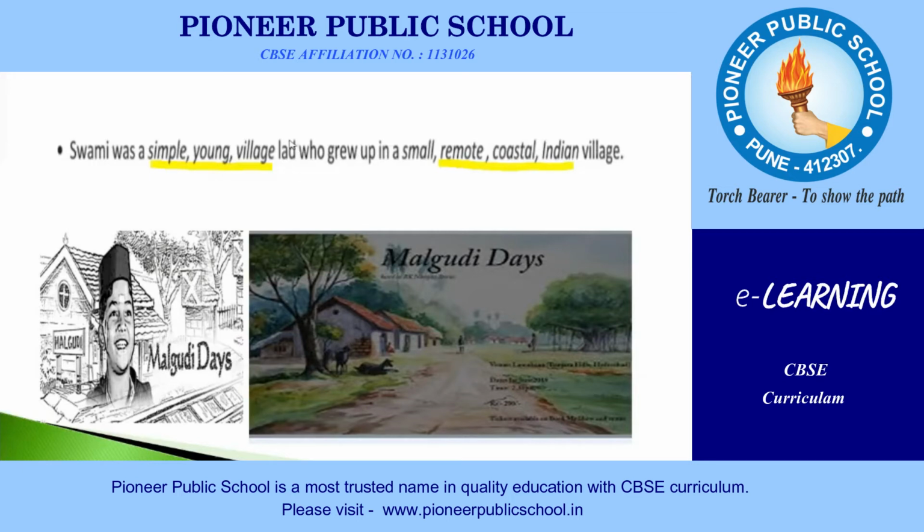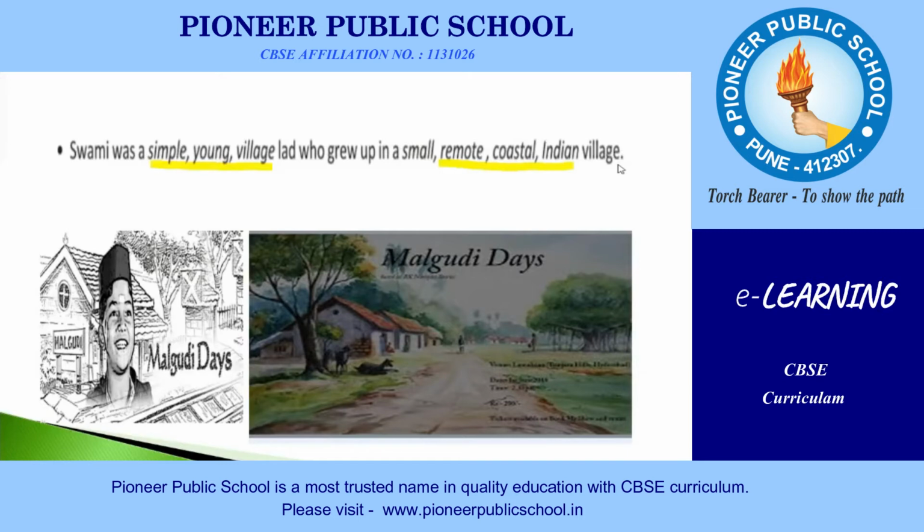The word lad has been described by using simple, young, and village. These three adjectives are used to describe this noun. Remote, coastal, and Indian: these three adjectives have been used to describe the noun village.